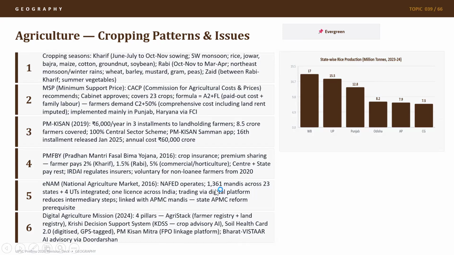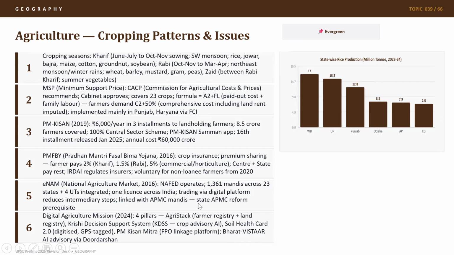eNAM, National Agricultural Market, started in 2016. NAFED operates it, and there are about 1,361 mandis across 23 states and 4 union territories integrated. It has one license across India. Trading can be done through a digital platform, which reduces intermediary steps and helps in increasing margins for the farmers.